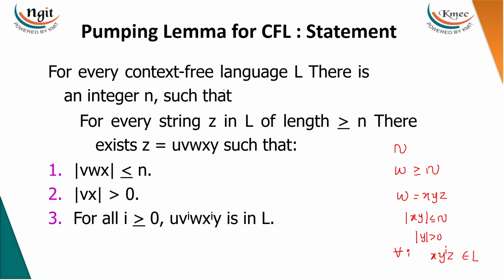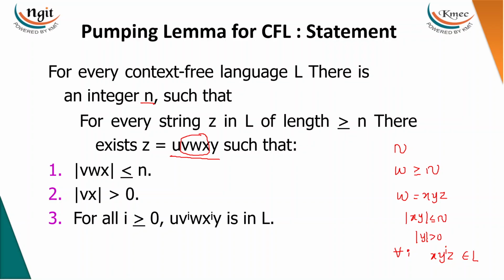Same concept here. First you have to assume n, then take a string of length greater than or equal to n, but divide the string into 5 parts. Here we had 3, right? 5. Then in the same way, here it was xy, but here vwx should be less than or equal to n.